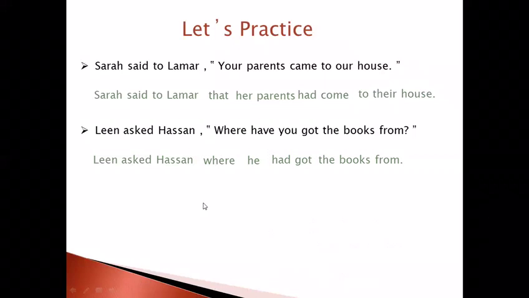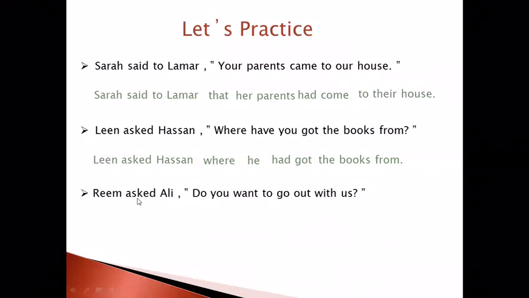Let's look at the last example. Reem asked Ali, "Do you want to go out with us?" So we start with the reporting verb. Reem asked Ali. We exclude the comma and the quotation marks, of course, and we keep in mind that this is a yes-no question. In the case of changing a yes-no question into a noun clause, we have to add an if or a whether.